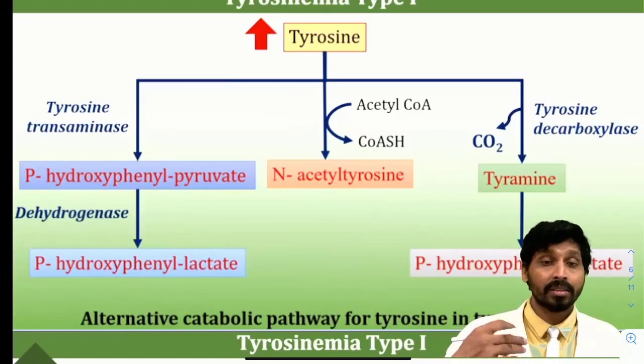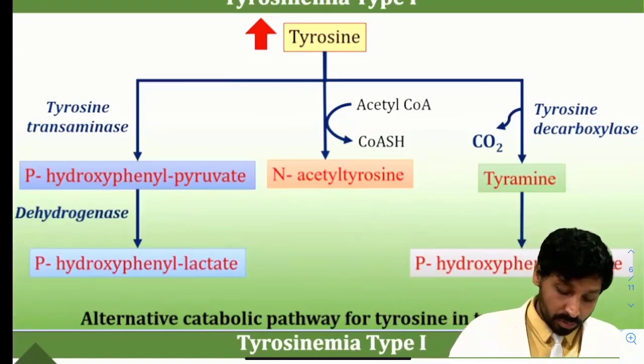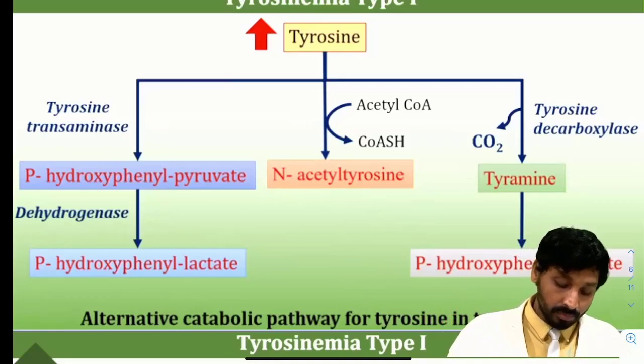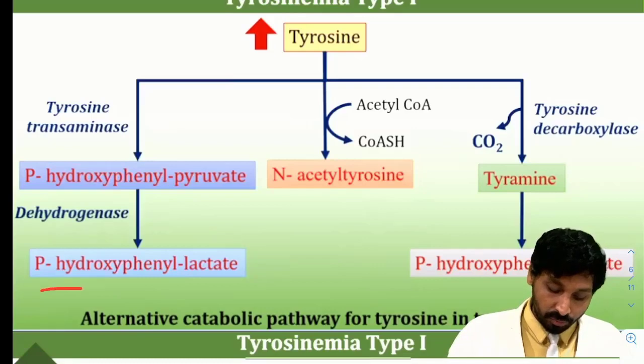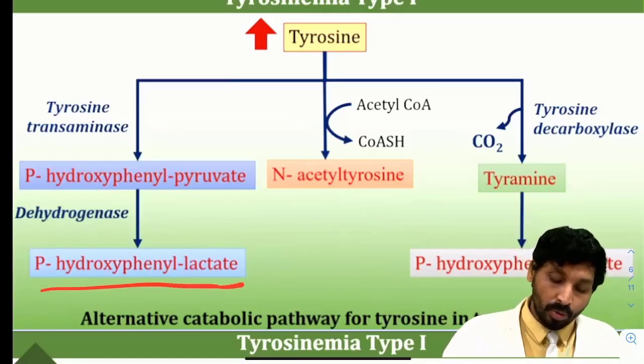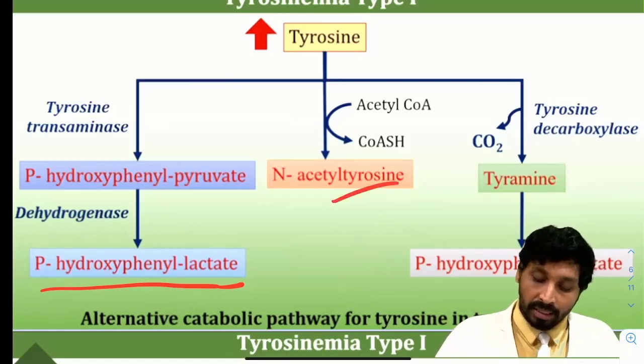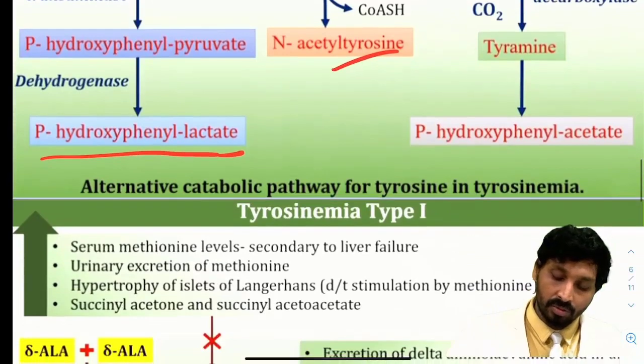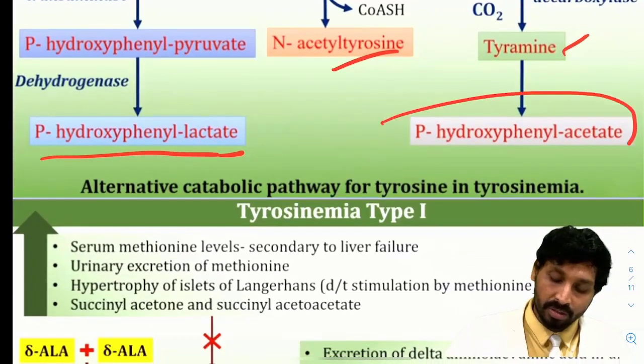In tyrosinemia type 1, there are increased levels of tyrosine. With transaminase deficiency, para-hydroxyphenyl pyruvate undergoes dehydrogenation to form para-hydroxyphenyl lactate as a byproduct. Acetyl-CoA comes into action and converts tyrosine into N-acetyl tyrosine, and tyrosine decarboxylase comes into action to form tyramine and para-hydroxyphenyl acetate.